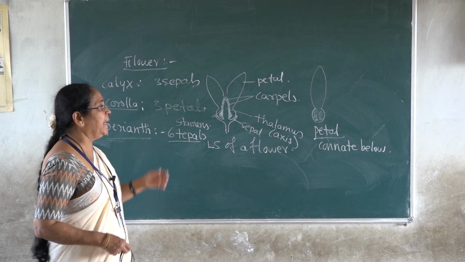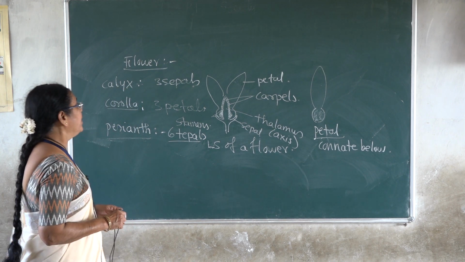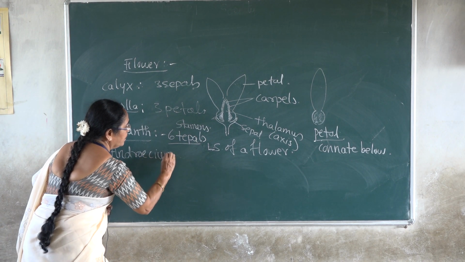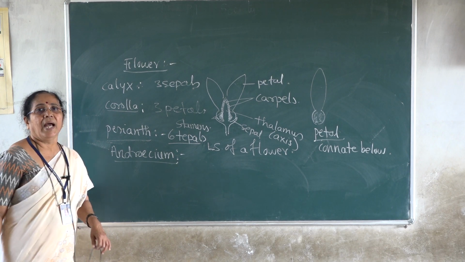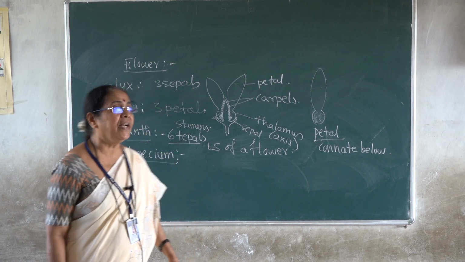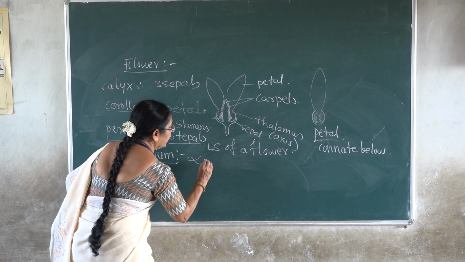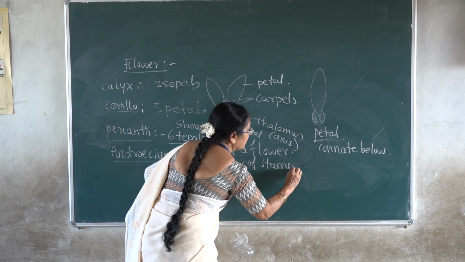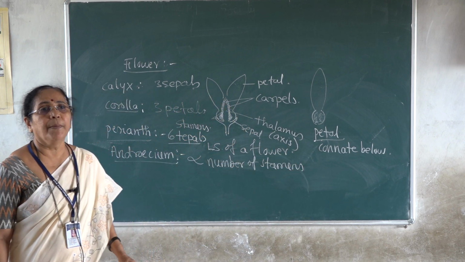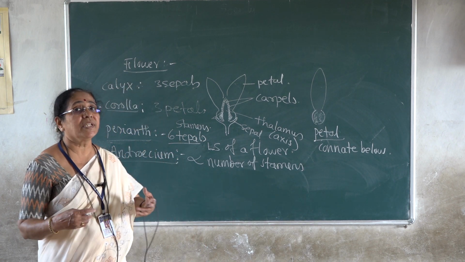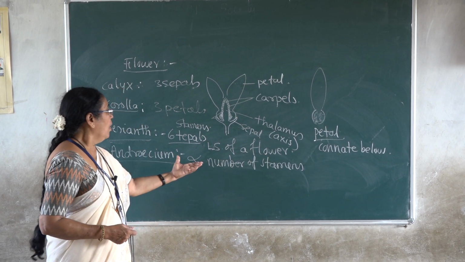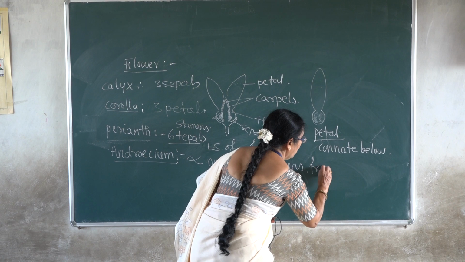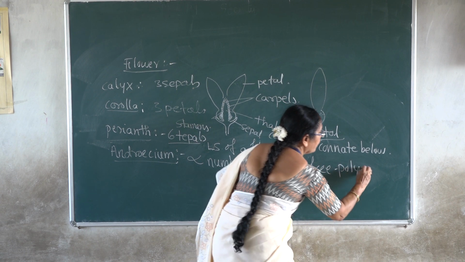Okay. After completing the accessory whorls, let us proceed with the essential whorls of the flower. The next part to be described is the androecium. Among the members of the family Annonaceae, the flower is characterized by the presence of an indefinite number of stamens. The stamens are many in number; we cannot count them. All the stamens present in the flower are free from each other, which is called polyandrous.